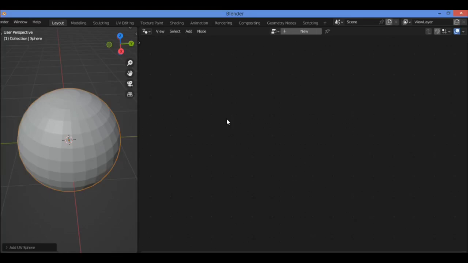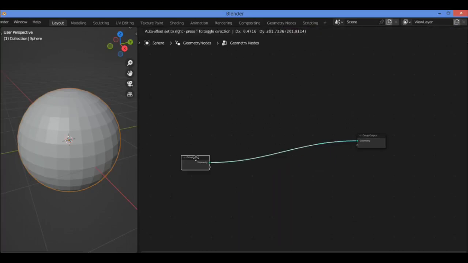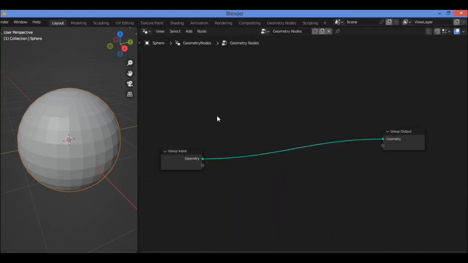This is the second part to continue showing you how to use the Triangulate node. This is the first example, so let's get started. I have added to the scene this UV sphere as shown here. Click on the new button over there. Let's zoom in just a tiny bit, like this.